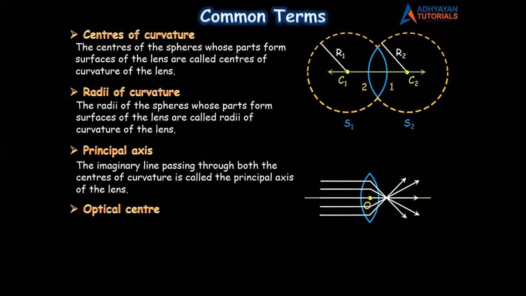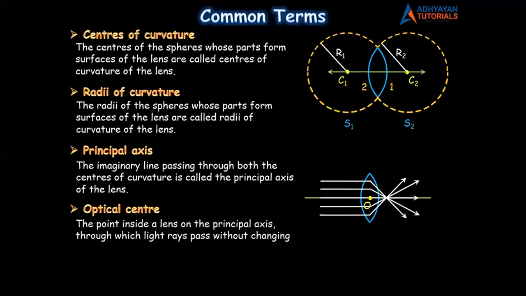अब इसको डिफाइन कैसे करने का, look here. The point inside a lens on the principal axis through which light rays pass without changing their path is called optical center of the lens.